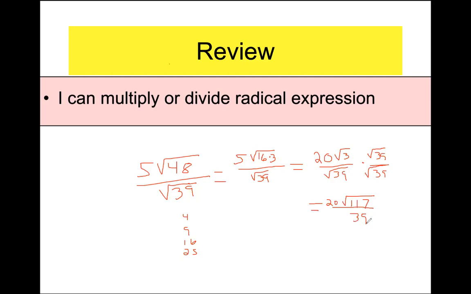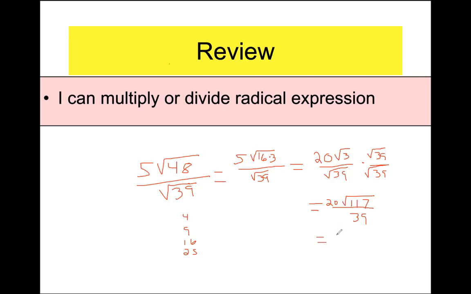All right. So here is the only issue here: 117. Suspiciously, I'm thinking there's got to be something going on there with 117. So I'm grabbing my calculator and I'm typing in 117. I'm just going to see if anything goes into it. It turns out that 9 goes into 117, right? Now, how are you going to know that? You just always have to be suspicious that some number goes into it.